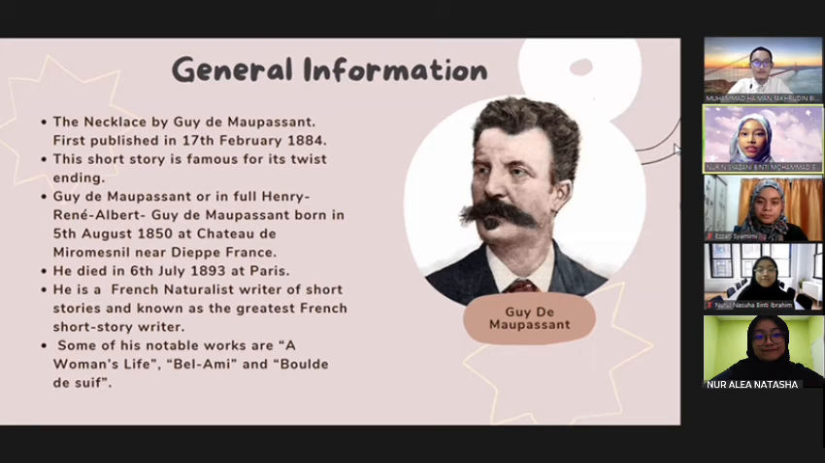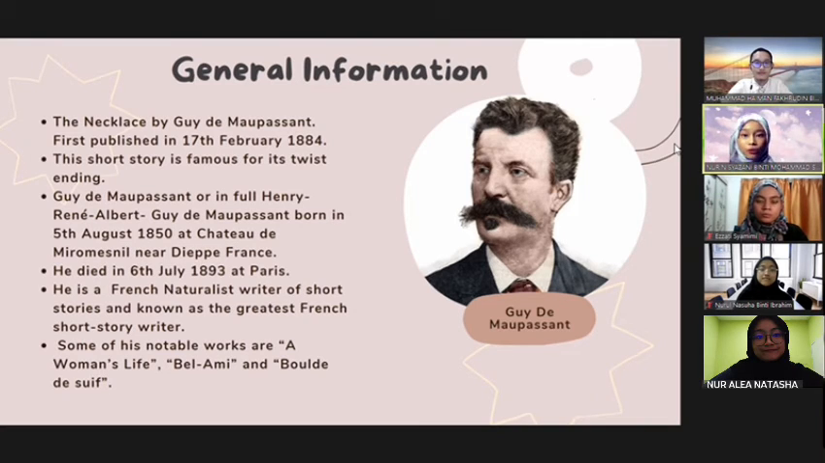The Necklace by Guy de Maupassant was first published on 17 February 1884 in the French newspaper Les Gaulois. This short story is famous for its twist ending, which suits Guy de Maupassant's style of story.